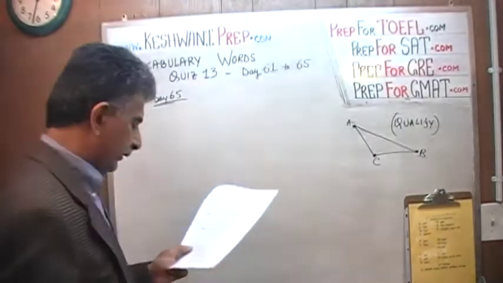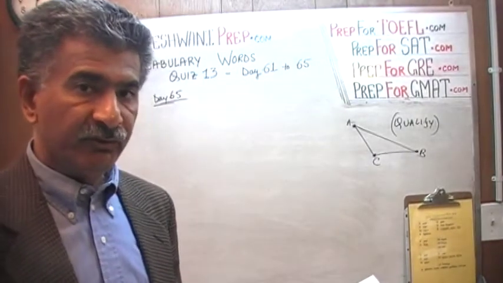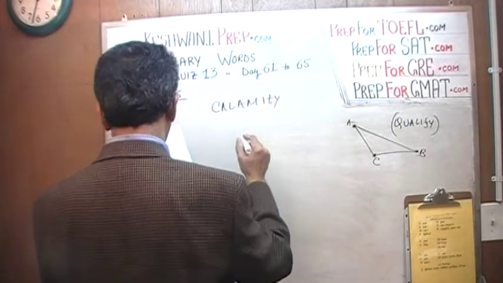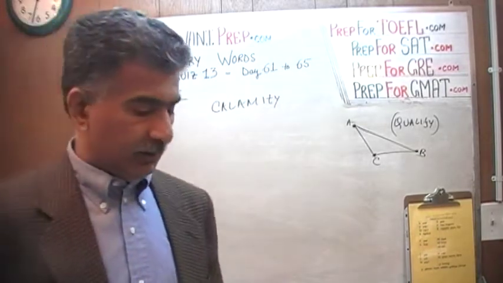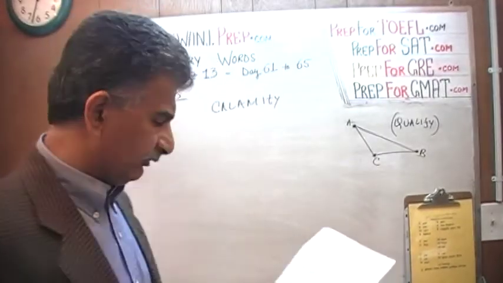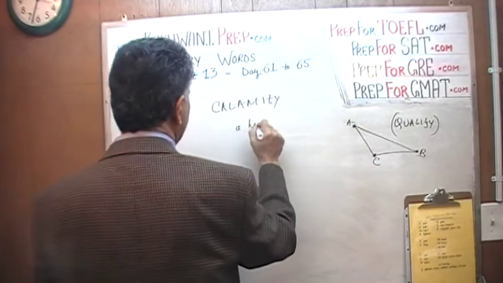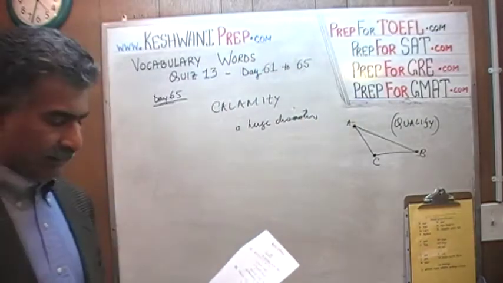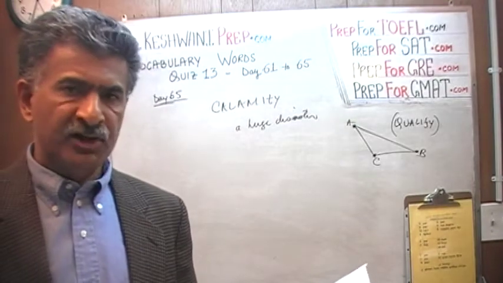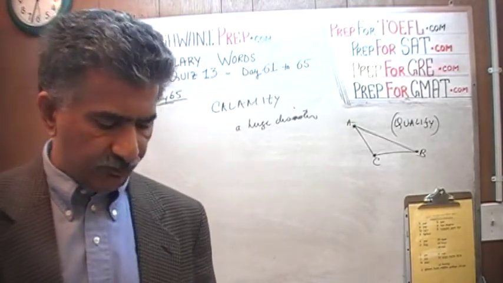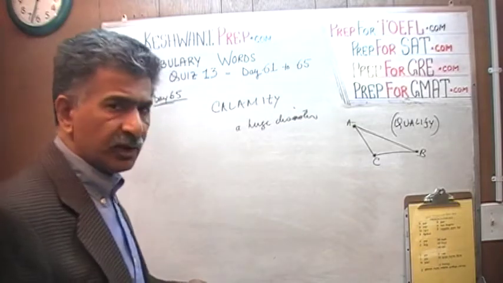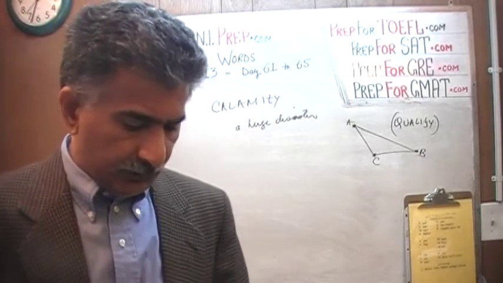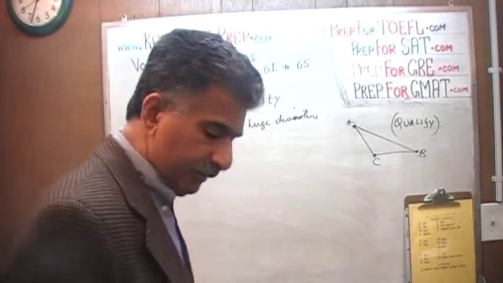The very last word that we learned on day number 65 was actually a very simple word, and the word was calamity. What is a calamity? Calamity, apocalypse, deluge, they're all related. They all mean disaster, a huge disaster. A huge disaster is said to be a calamity, and the adjective would be calamitous. An extraordinarily serious occurrence that causes huge damage of life and property is said to be a calamity, a cataclysmic occurrence.